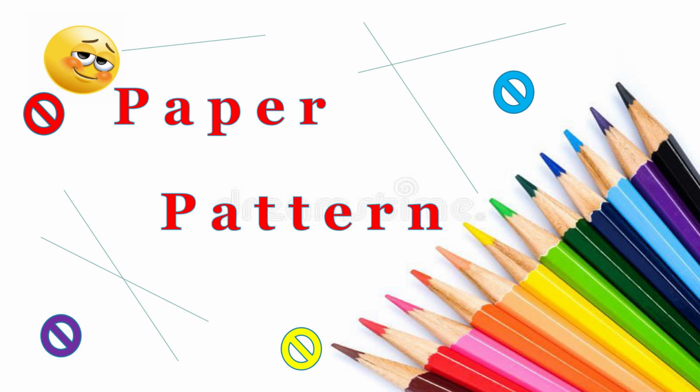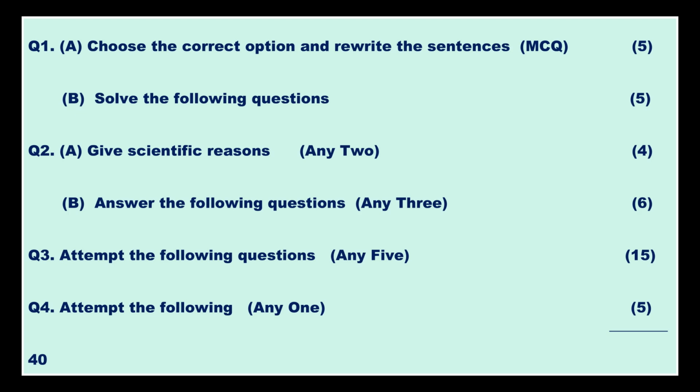Okay, now we'll talk about the question paper pattern. So you know how it was in science 1, same like that only. So question number 1 will be MCQ, which is of 5 marks. Then after that you are having solve the following questions, that also 5 marks. Then you are having give reasons, 4 marks. Answer the following question, any 3.